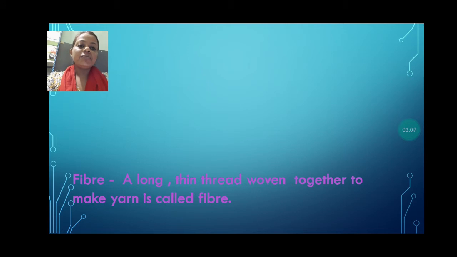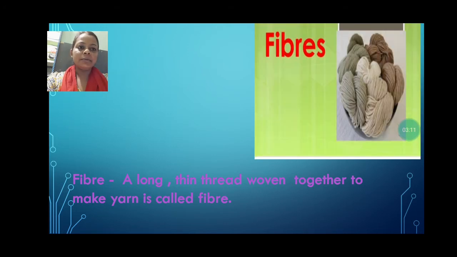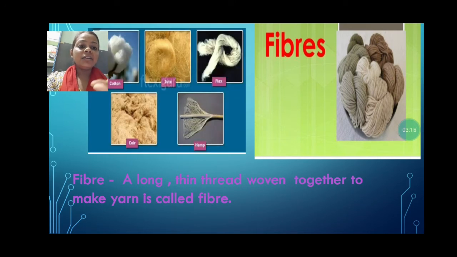First definition we are going to discuss is fiber. Okay, what is fiber? If we talk about the fiber, then fiber is a thread like structure. It can be developed in the laboratory also, and we can get it from the nature also. Okay, so fibers are like a thread. Okay, have you seen the thread? That thread is known as fiber.